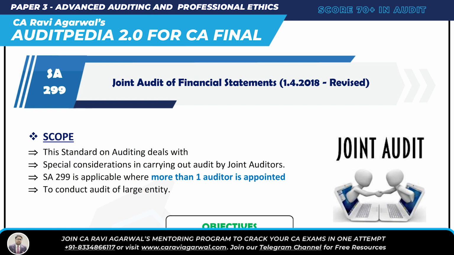So what do you understand by Joint Audit of Financial Statement? Here, as per SA 299, more than one auditor is appointed to conduct the audit of a large organization. Not just one auditor; more than one auditor is appointed.